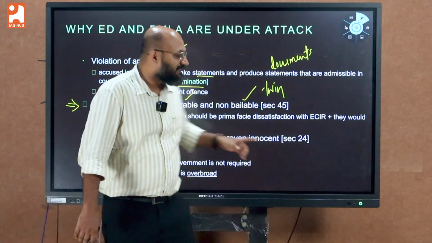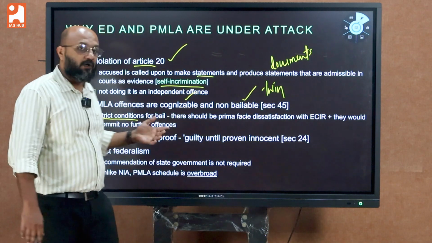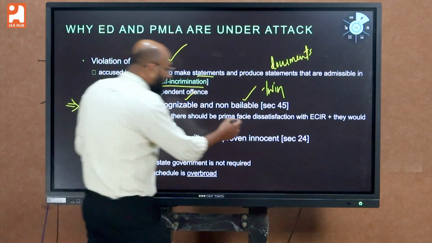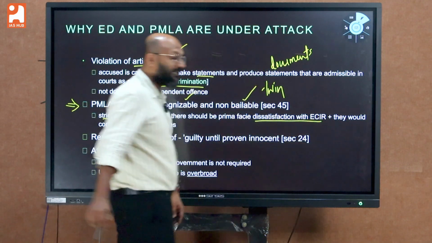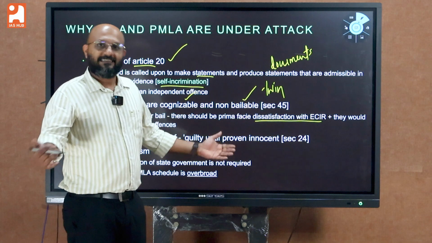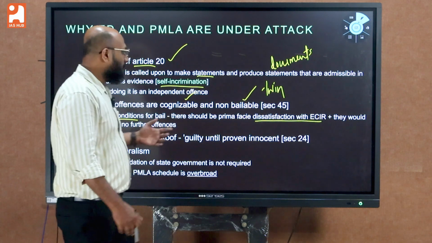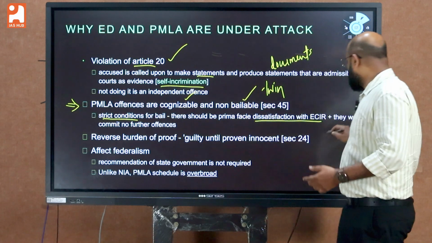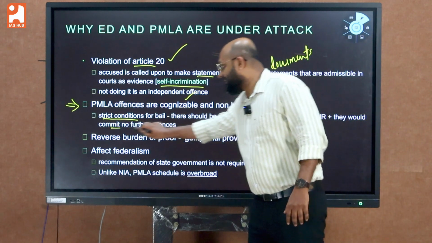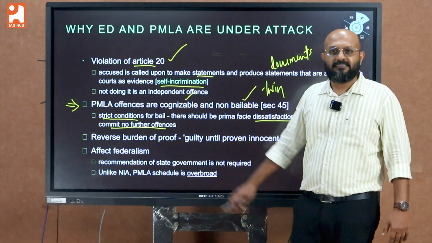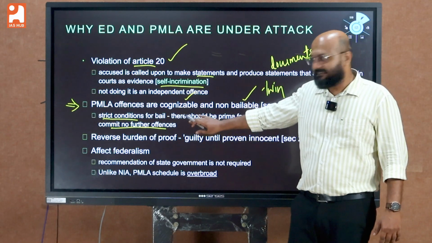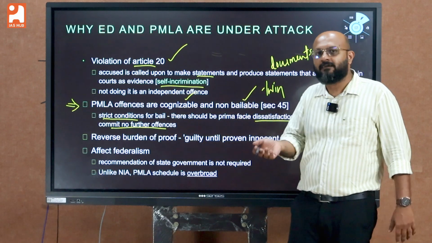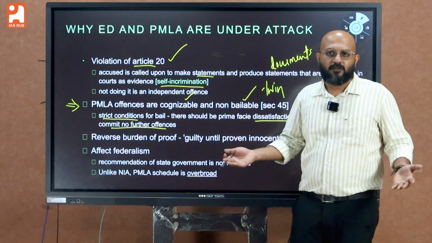What are those two conditions? Prima facie, the judge should be satisfied that the accused is not guilty as per the ECIR. Secondly, the judge should be convinced that the accused will not commit any further offences. The twin conditions are quite stringent, and they have made bail quite impossible.